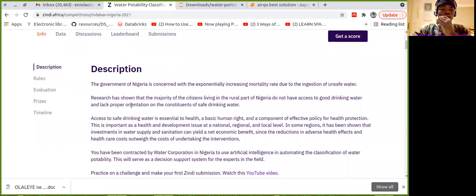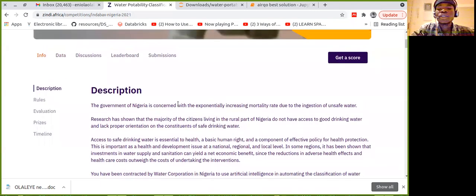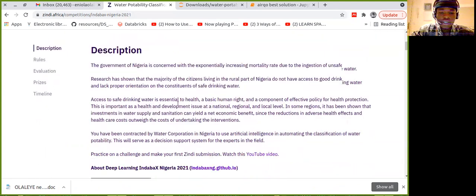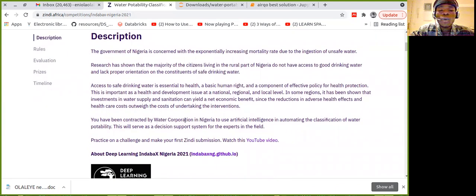So let's just quickly take a little bit of info about the competition. The government of Nigeria is concerned with the exponentially increasing mortality rate due to the ingestion of unsafe water. So what is our work here? You have been contracted by Water Corporation in Nigeria to use artificial intelligence in automating the classification of water potability. This will serve as a decision support system for the experts in this field. The whole process of checking which water is suitable or not was done manually. So now you are being employed to determine with AI which water is good for drinking.